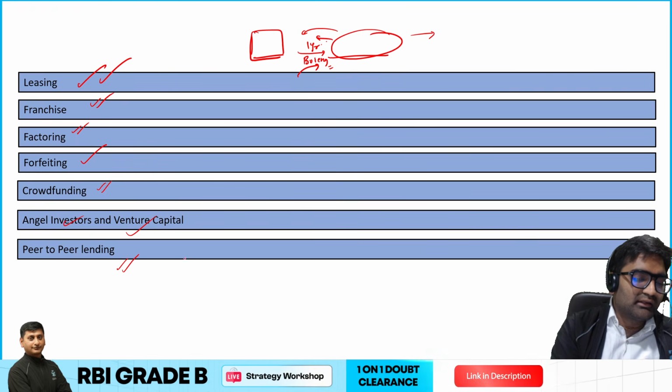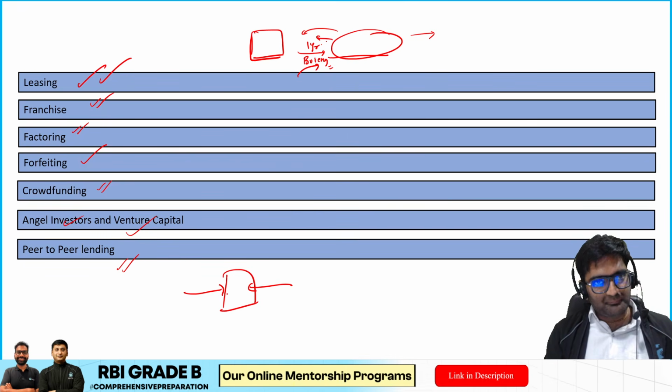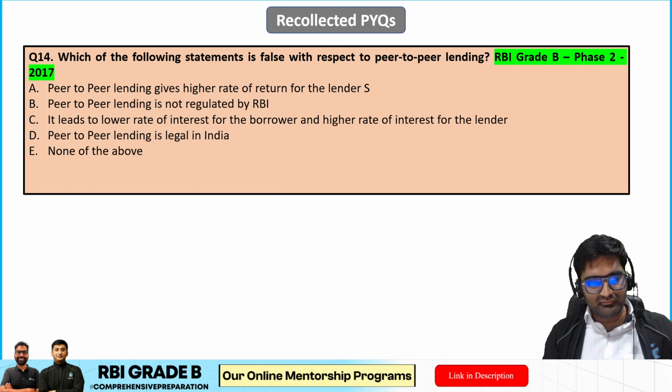Then peer-to-peer lending is wherein people who need loans and people who have money to lend are connected through a particular website. So that might be a peer-to-peer lending website. So that is the thing.